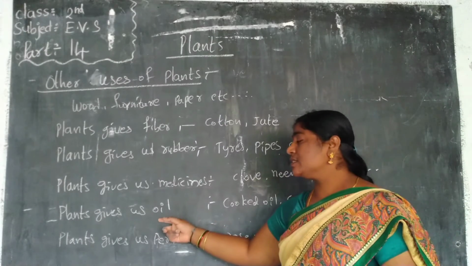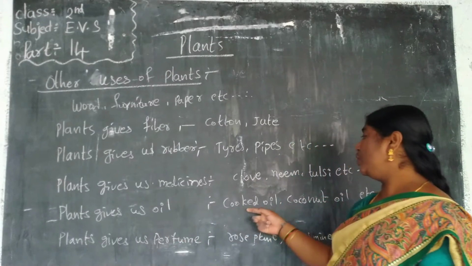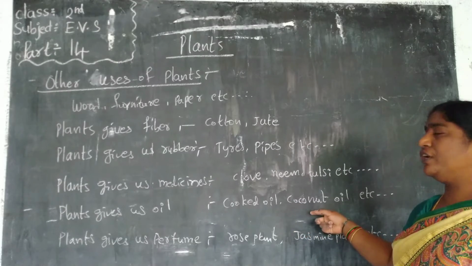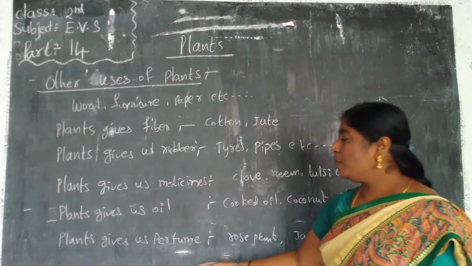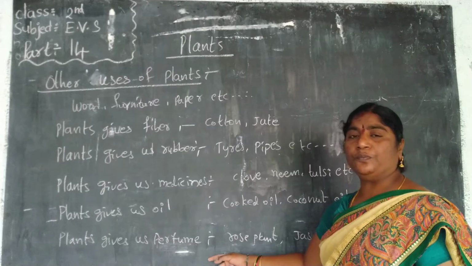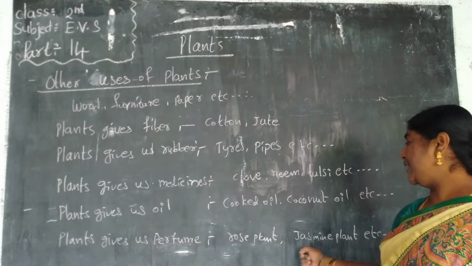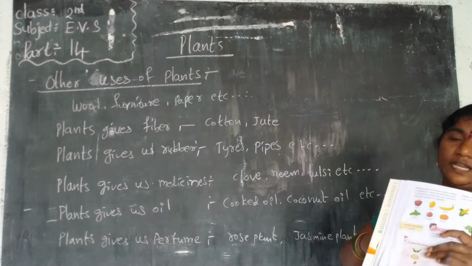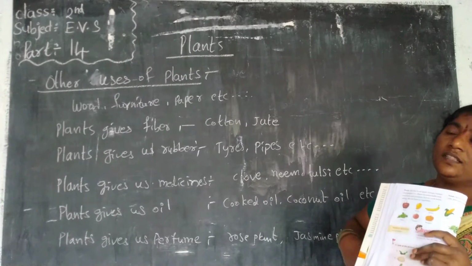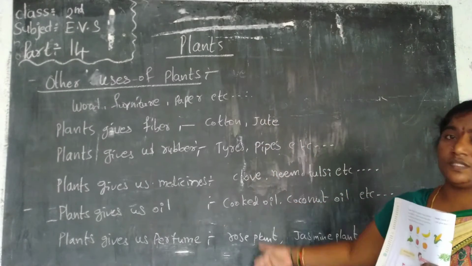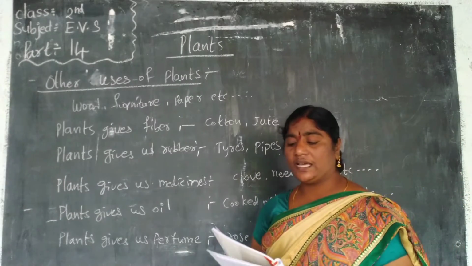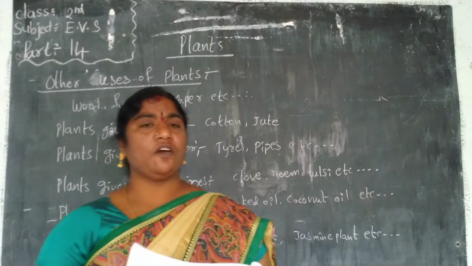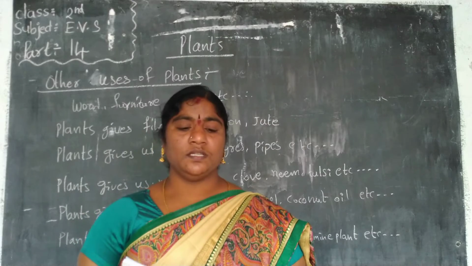Plants give us oil like cooking oil and coconut oil. Plants give us perfume from rose plants and jasmine plants, etc. Now we have to thoroughly learn about these other uses of plants.